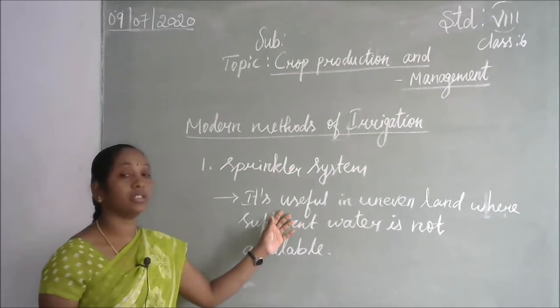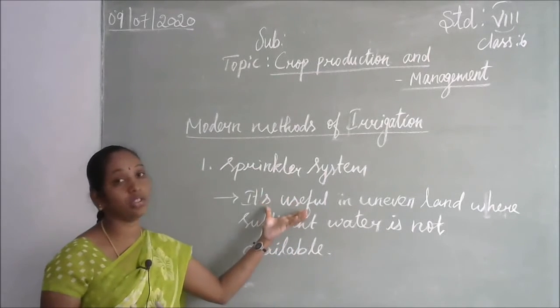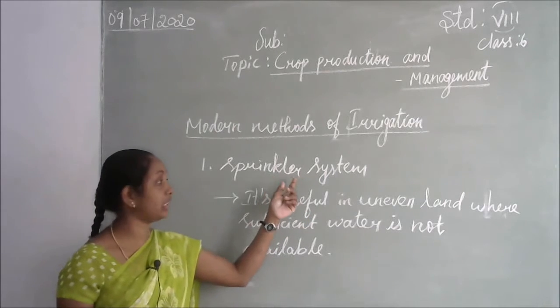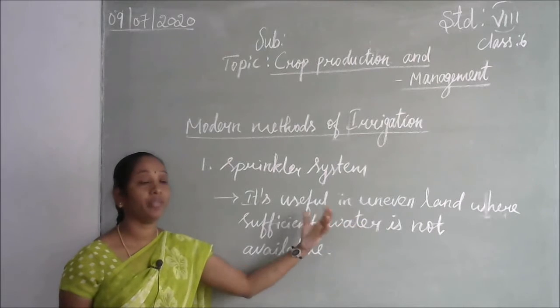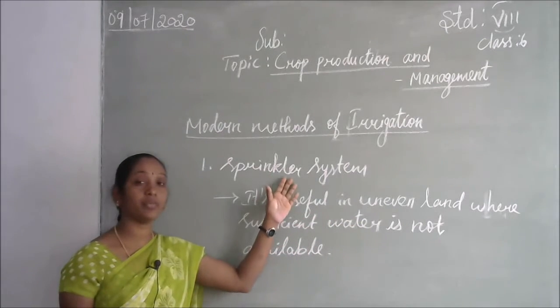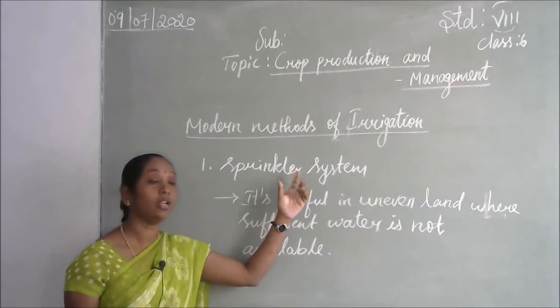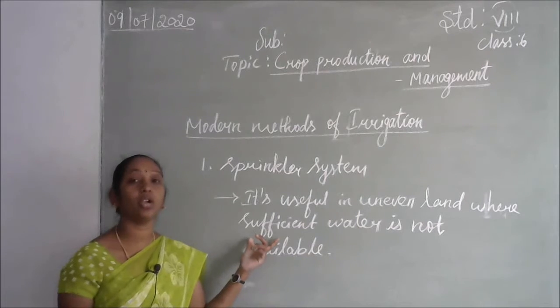So what will happen here? The drops will come out like rain, artificially giving water. That's very useful for uneven lands, because on uneven land we cannot fill the whole land with water. So this sprinkler system is economically very useful for farmers. It is useful for uneven land where sufficient water is not available.